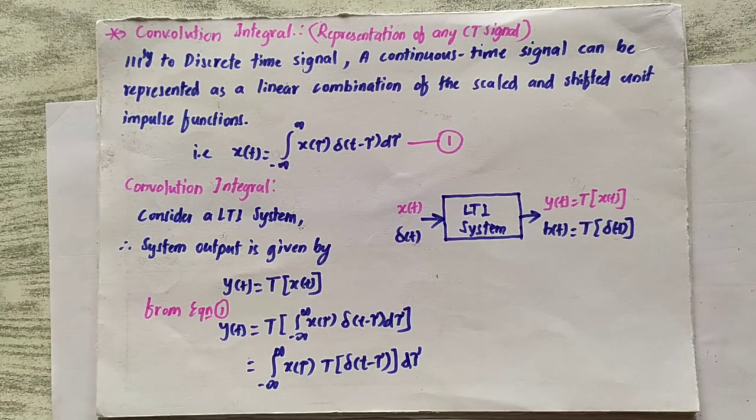And we will see, in continuation to that, the continuous time signal. Similar to the discrete time signal, even the continuous time signal can also be represented in scaled and shifted unit impulse functions. And we can have the convolution of two continuous time signals, and here they call the convolution of continuous time signals the convolution integral.